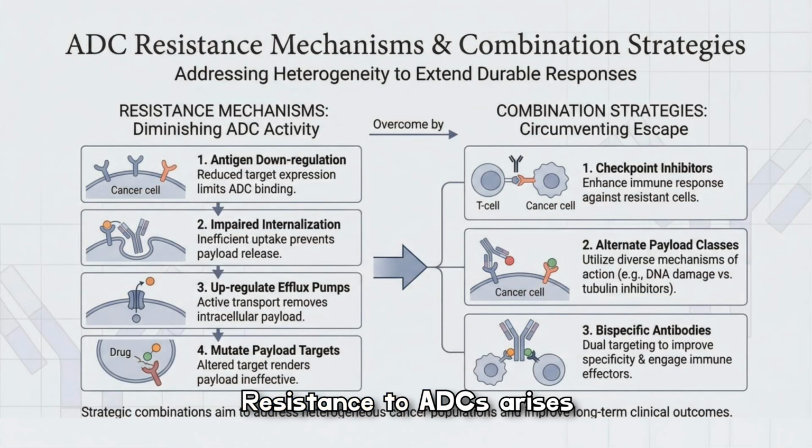Resistance to ADCs arises through multiple mechanisms. Antigen downregulation limits binding, impaired internalization blocks payload delivery, efflux pumps export drugs, and target mutations can render payloads ineffective. Strategic combinations aim to overcome these barriers by pairing ADCs with checkpoint inhibitors, deploying alternate payload classes, or using bispecific formats to restore activity and extend durable clinical responses.